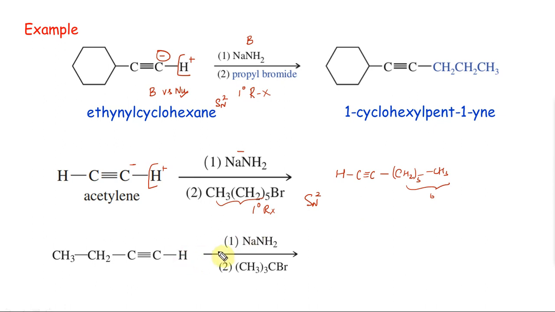When I go here, I have the same NH2 minus, it behaves as a base, takes H plus and this is minus. This has a tendency for base versus nucleophile. I have RX, but this is 3 degree RX, so this is going to be an elimination reaction. So let's draw this molecule out.